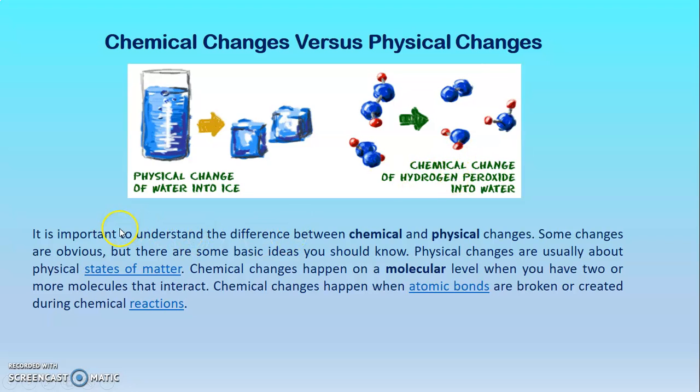Okay? It is important to understand the difference between chemical and physical changes. Some changes are obvious, but there are some basic ideas you should know. Physical changes are usually about physical states of matter. Chemical changes happen on a molecular level when you have two or more molecules that interact. Chemical changes happen when atomic bonds are broken or created during chemical reactions. These molecules were broken, okay, and they got separated. This is why this is a chemical change.